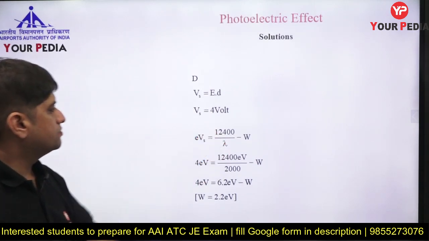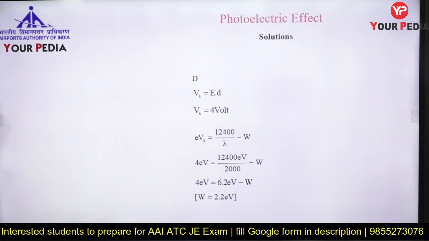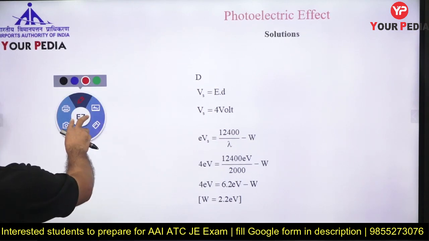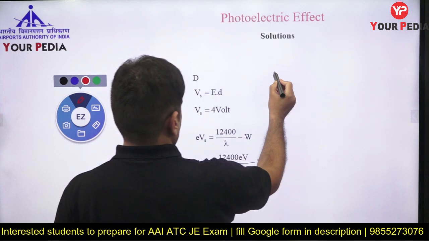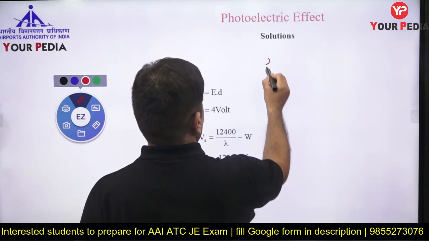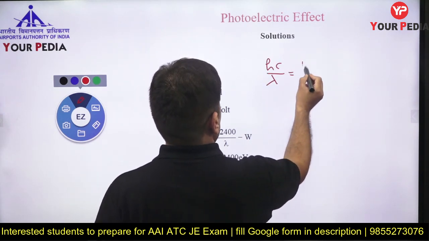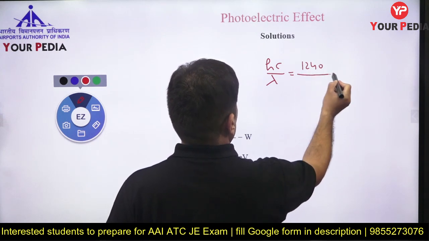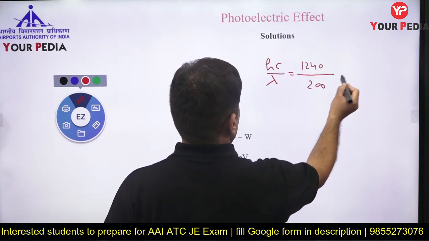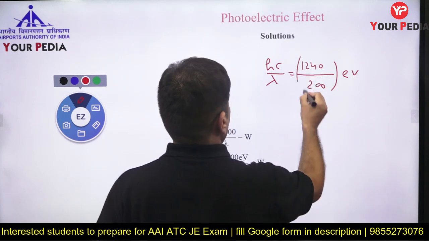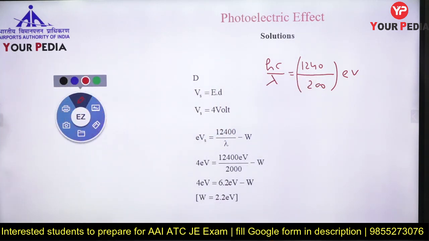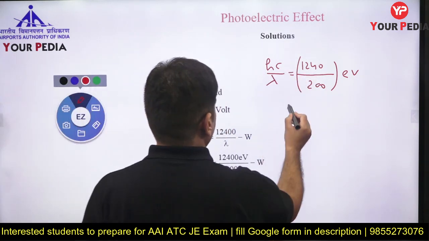1240 divided by 200 gives me the value of energy. So the energy of the photon is hc by lambda. What is hc? 1240 electron volt nanometer divided by 200. This much electron volt is the energy of the photon. What is stopping potential?